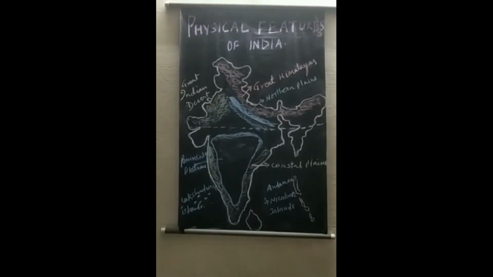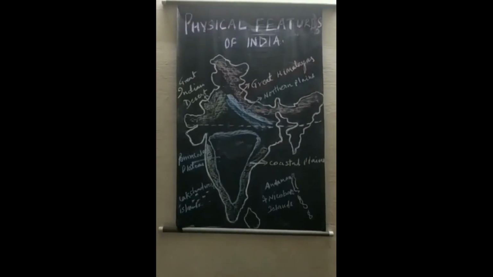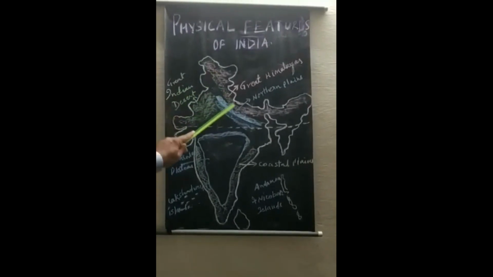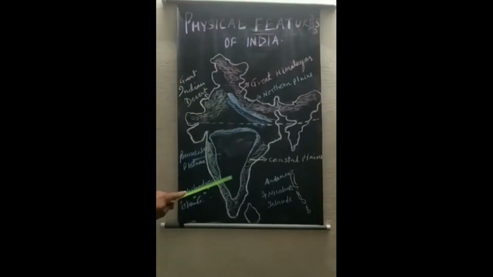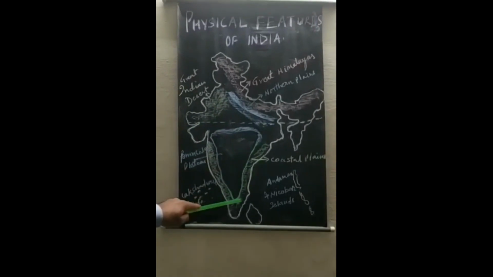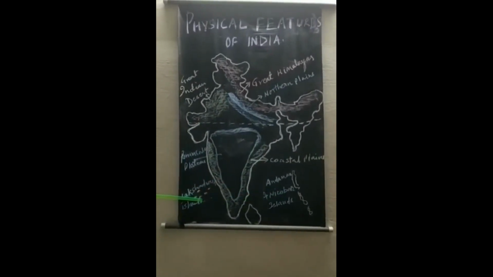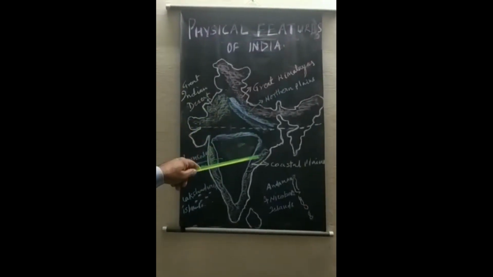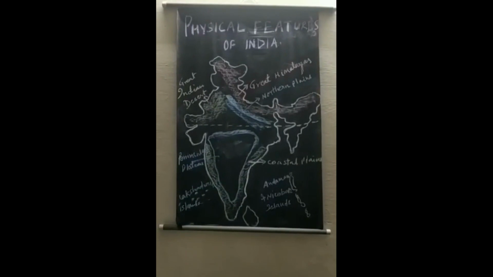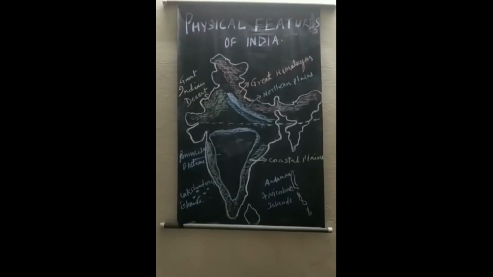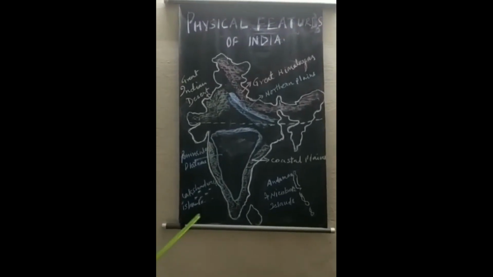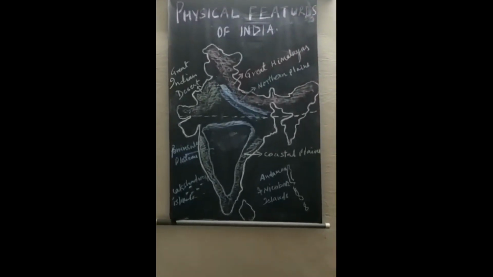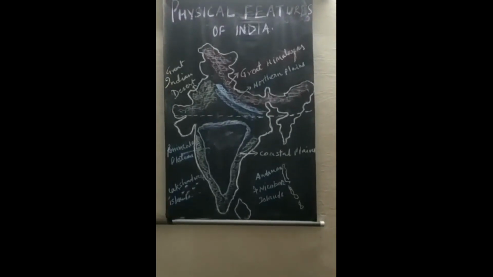In fact, our country has practically all the major physical features like mountains, plains, plateau region, desert, coastal areas, island groups. Clear? So all the physical features are found in India. You must be wondering how these physical features have been formed. We will learn more about this in the later paragraphs.